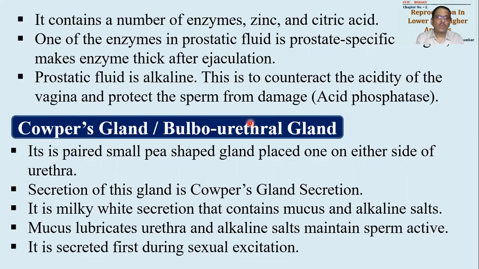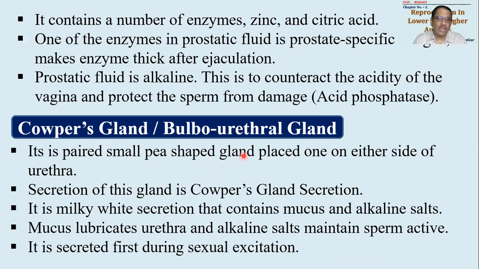Okay, now this secretion is very important because it is given first at a time of sexual excitation in males. Whenever there are emotions of sex or sexual excitation, the Cowper's gland will get activated. This secretion will be given first, means before the semen is delivered out.